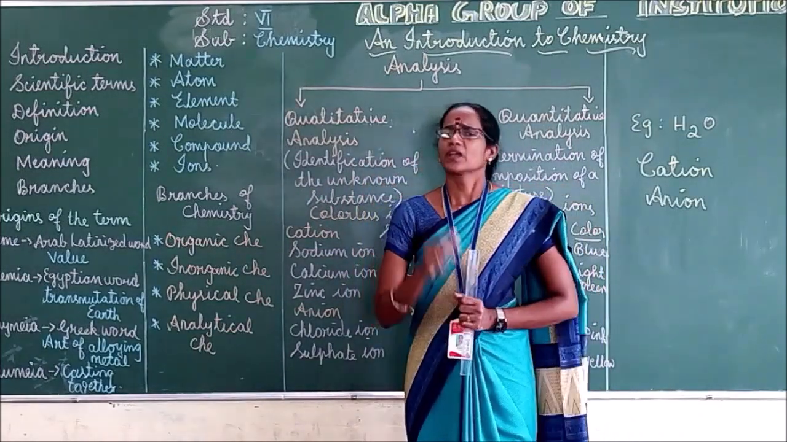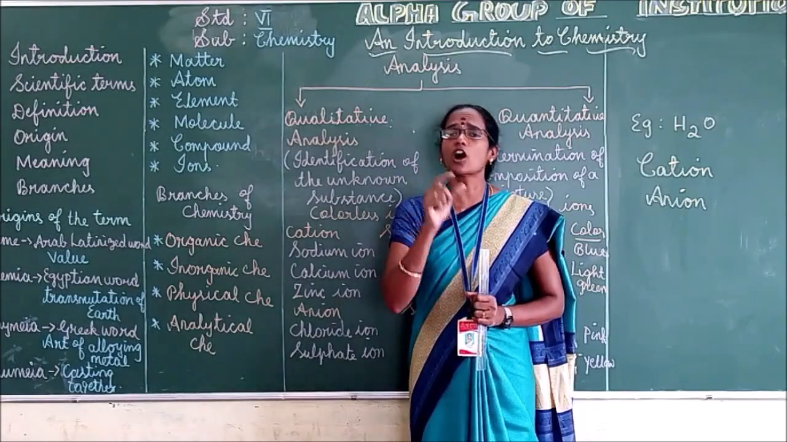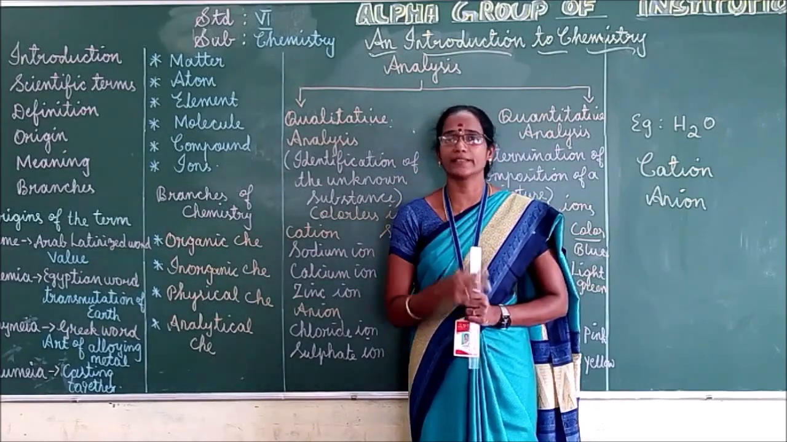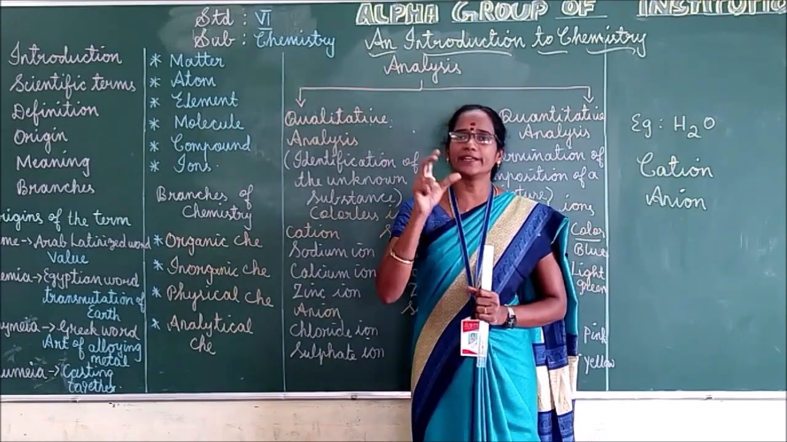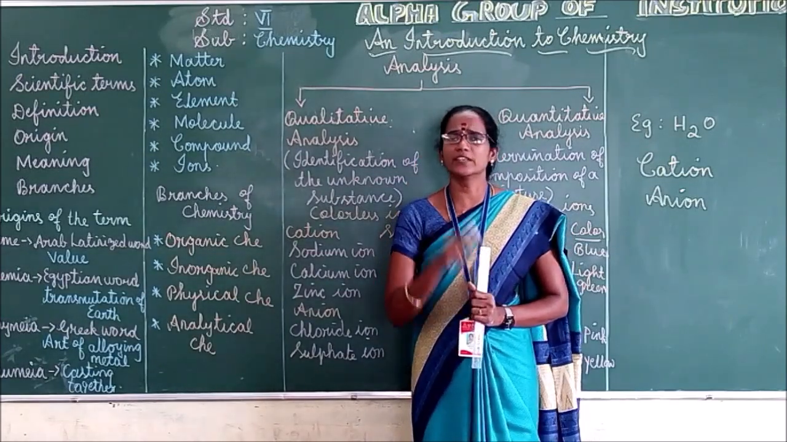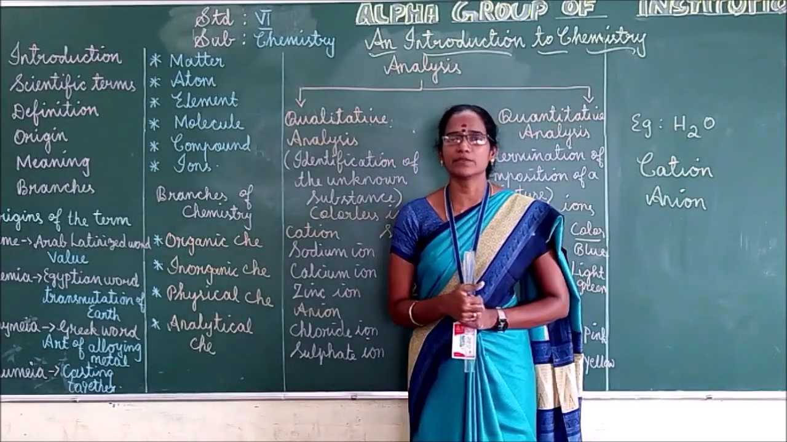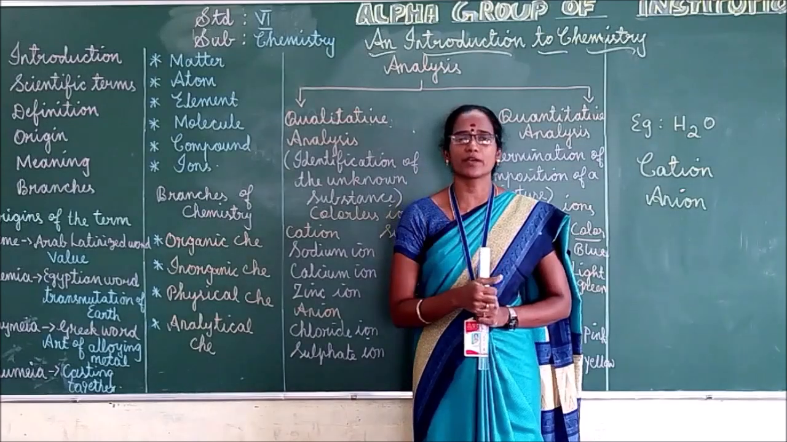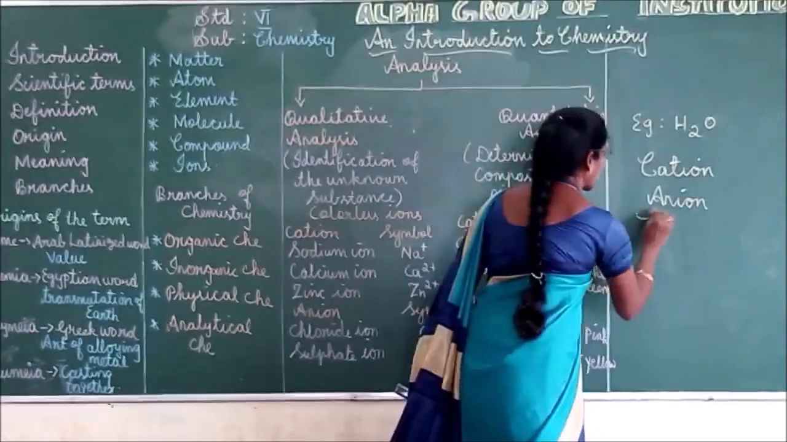Organic chemistry, a branch of chemistry that deals with the carbon compounds. Okay, that deals with the carbon compounds which are found in the living beings. Okay, this point you should remember, it is very important. Organic chemistry means a branch of chemistry that deals with the carbon compounds.